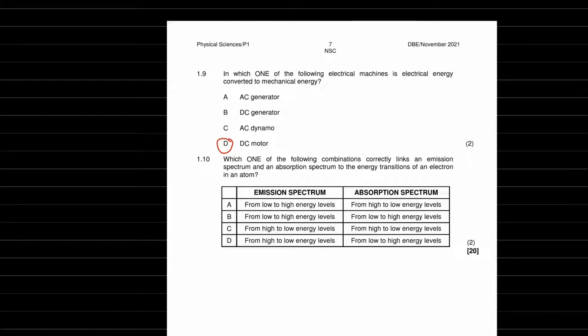Next up, we have which one of the following combinations correctly links an emission spectrum and an absorption spectrum to the energy transitions of an electron in an atom. So emission, we're emitting something, which means we're going from something more to something less. And absorption, we're going from something less to something more. We're gaining. So it's got to be D, from high to low energy levels and from low to high.